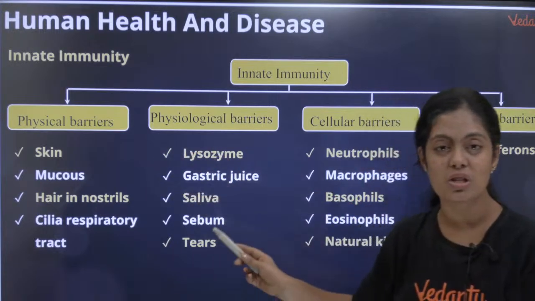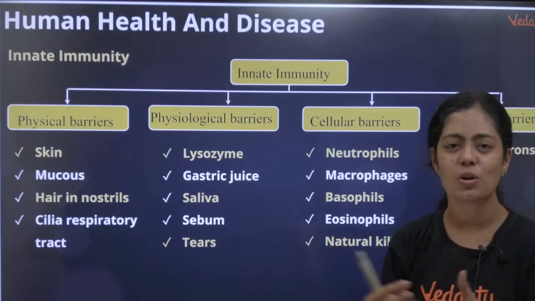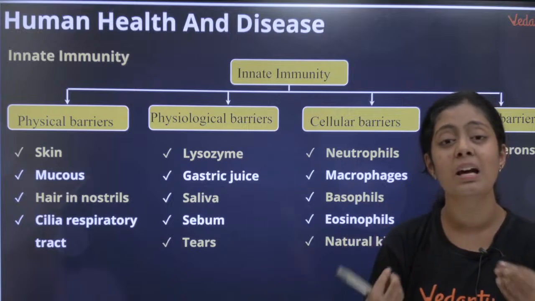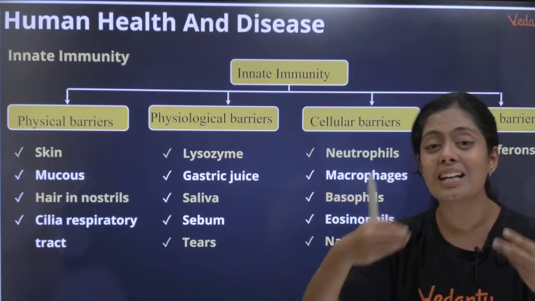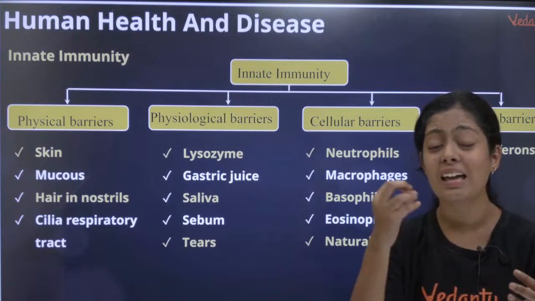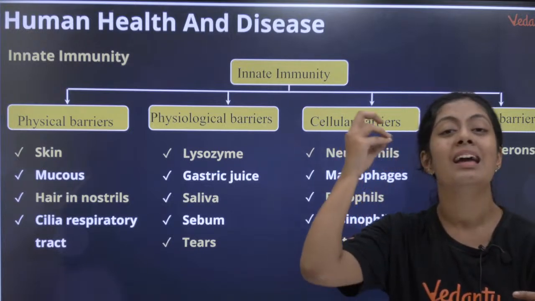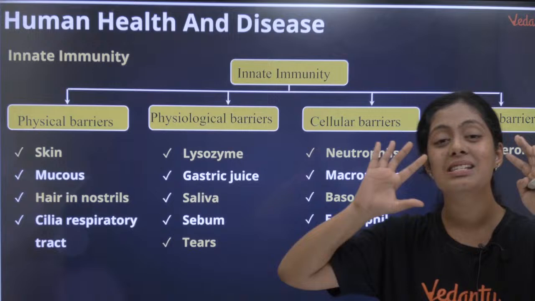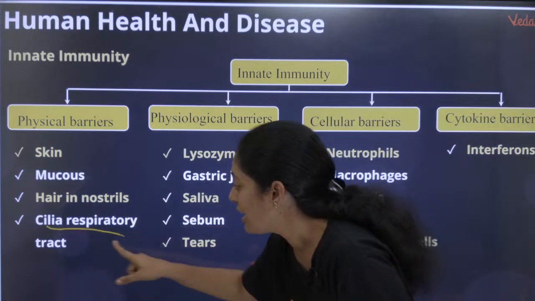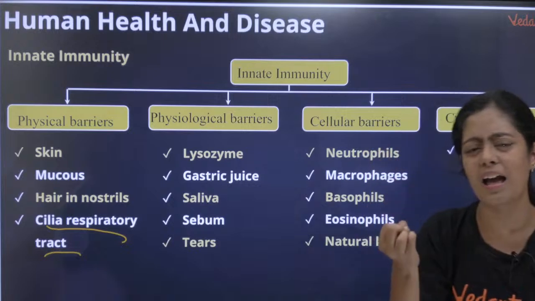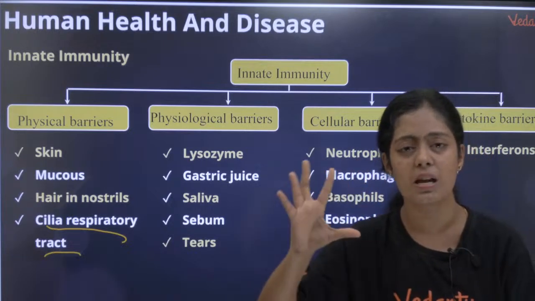Then hair in nostrils, a very interesting thing, all of you must have experienced it. So when you enter a room that is filled with dust, you immediately sneeze. Why? Because the dust will be caught by the hair in the nostrils and there will be a sneezing reflex that is happening. Then cilia in the respiratory tract also catch all the germs, dust and pathogens.